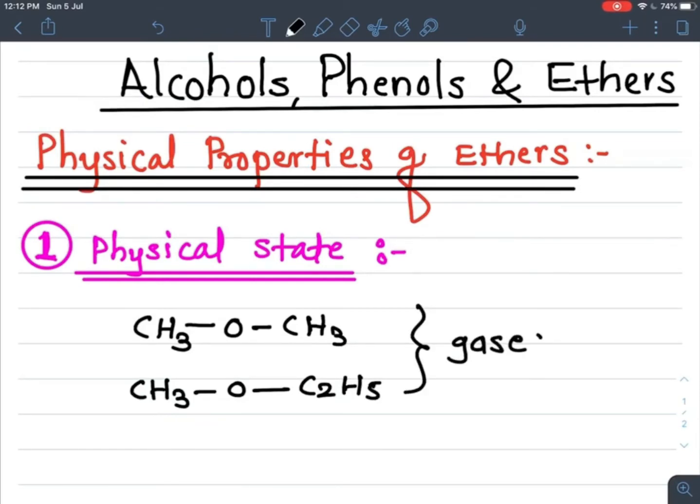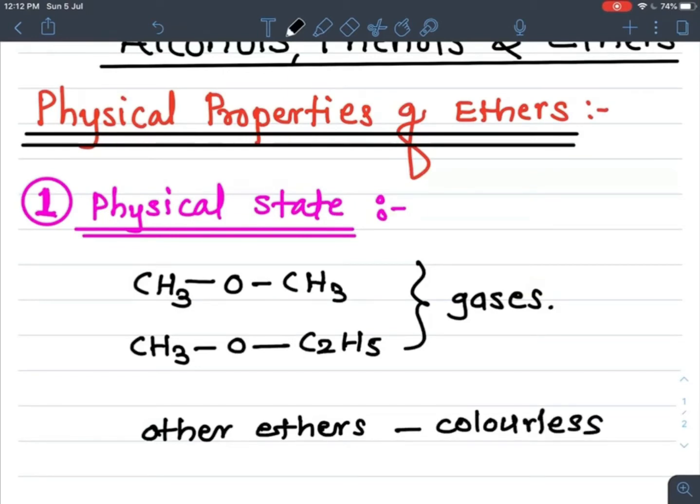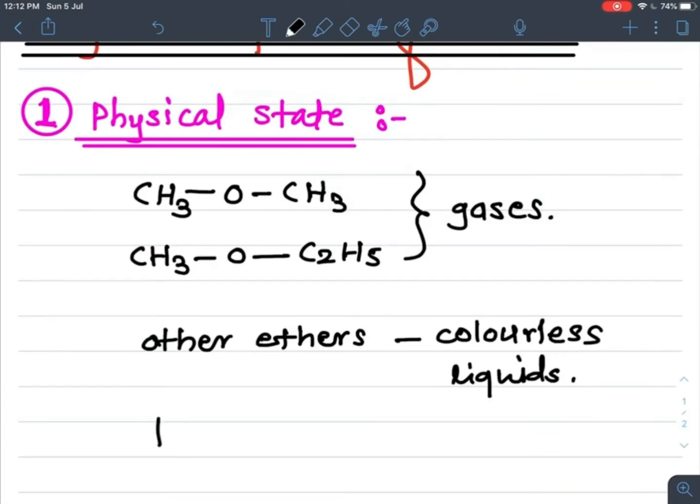So these two members of ethers are gases, and all other remaining ethers are colorless liquids at room temperature. These ethers have a pleasant odor. This is also a most important point. It has a pleasant odor, a sweet smell, or a nice fragrance.